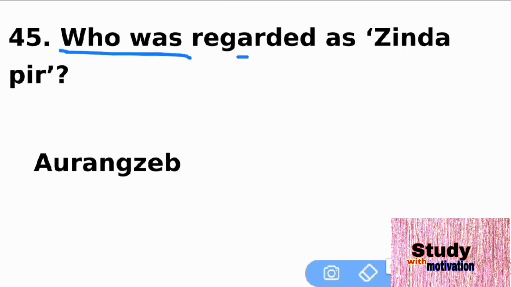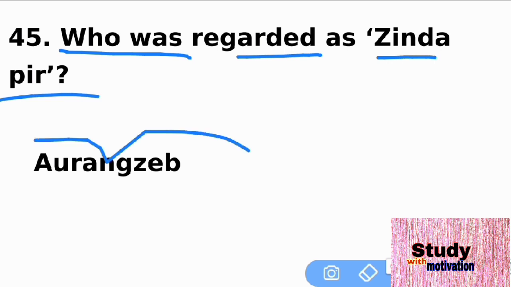The next question is 45. Who was regarded as Zinda Pir? This is Aurangzeb. Aurangzeb is also known as the Zinda Pir.